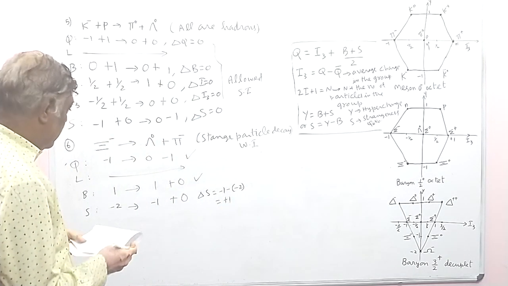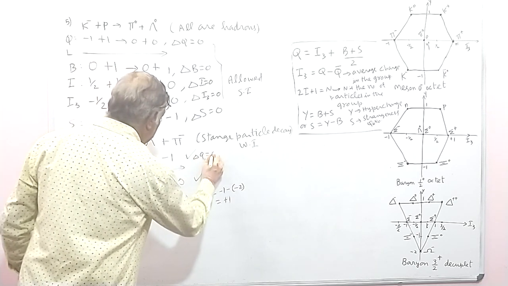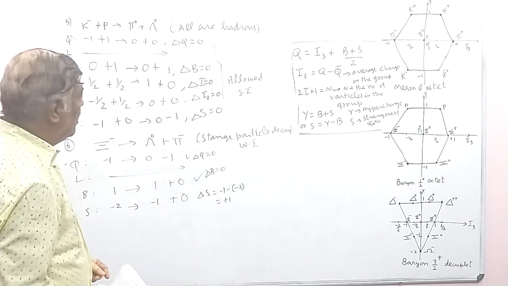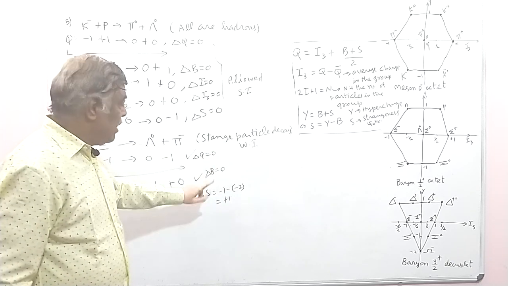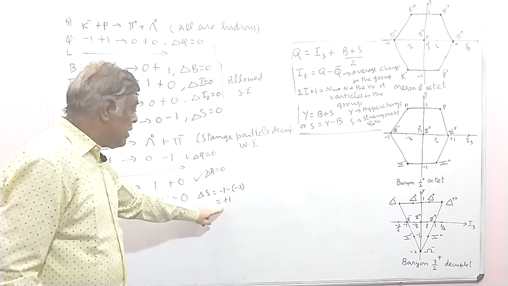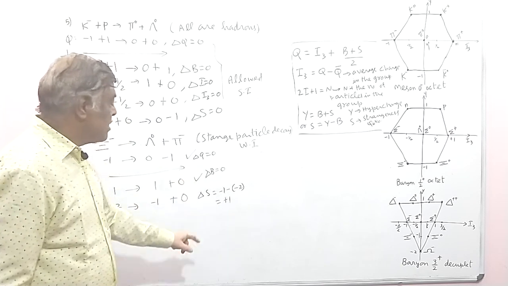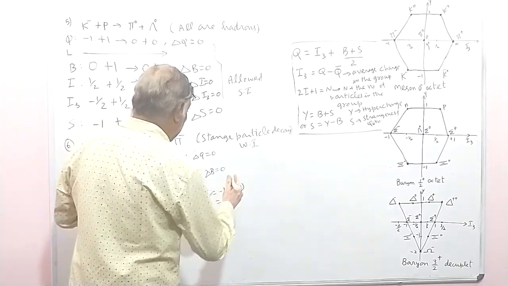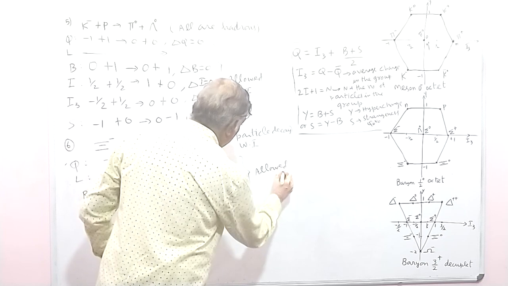Now, here delta Q is 0, delta B is 0, and for a weak interaction, delta S equal to 0 is allowed, and at the same time, if delta S is different from 0, delta S of plus or minus 1 is also allowed. So since delta S is +1, this is also allowed. So this is an allowed reaction. Therefore, this is allowed through weak interaction.